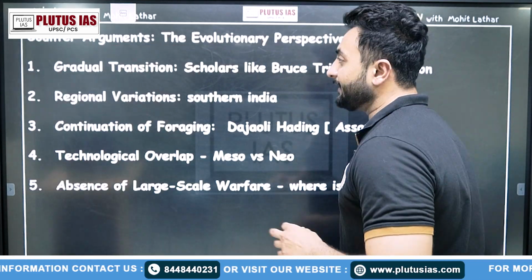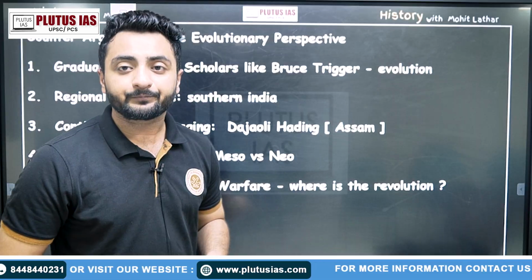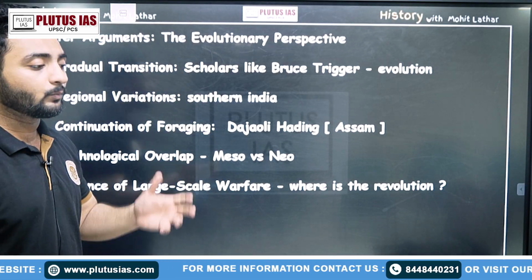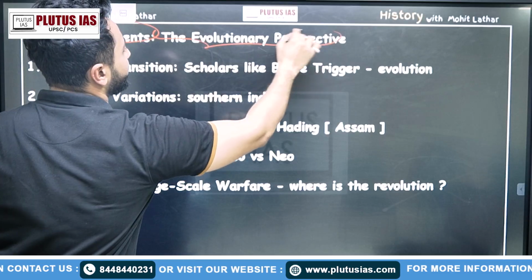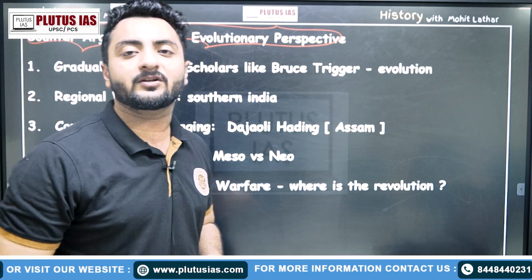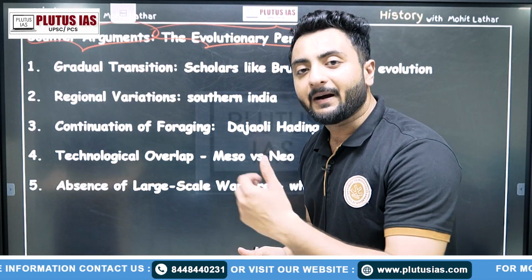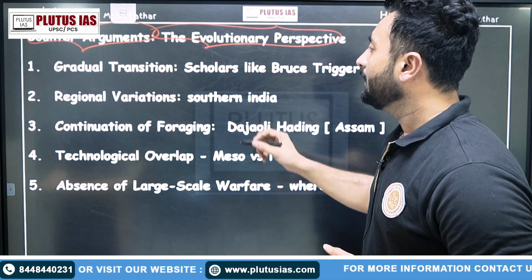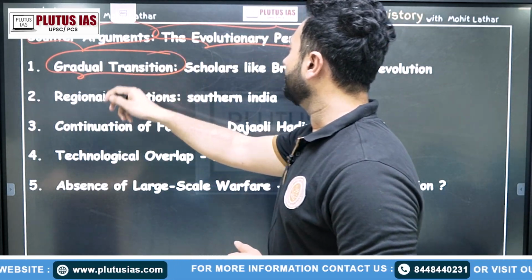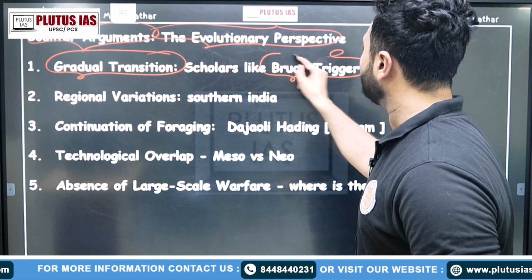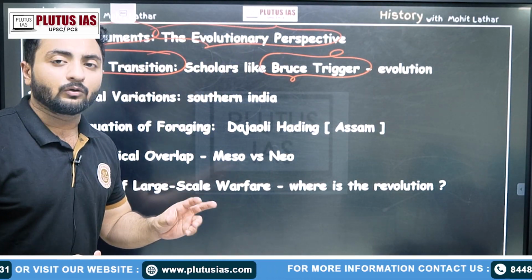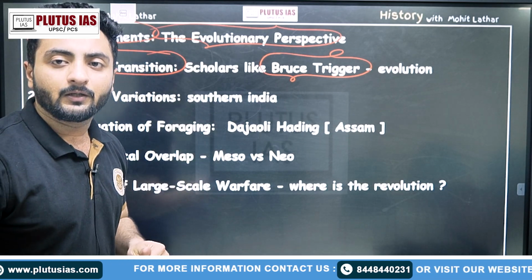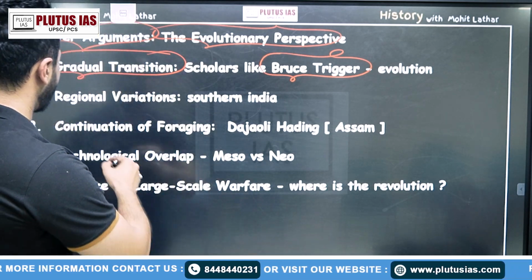Now, having seen these things, we must focus on the counter arguments. Like, what counter arguments can we talk about? The evolutionary perspective, that this movement was not just a revolution. We must focus on the other part as well, that evolution theory, because the transition was gradual. Scholars like Bruce Trigger talk about how this was evolution and there was no quick revolution to change this. We see that the evolution was gradual.